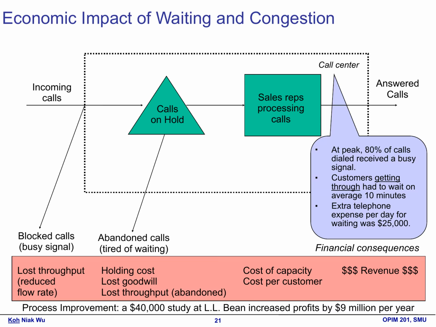After identifying the challenges in their call center, LL Bean took decisive action to enhance their operations. The first step was to improve the call routing system. They recognized that many customers were not reaching the right sales representatives, which led to longer wait times and increased frustration. By implementing a more efficient routing system, customers were directed to the most suitable representative based on their specific needs. This change aimed to streamline the process and reduce delays.